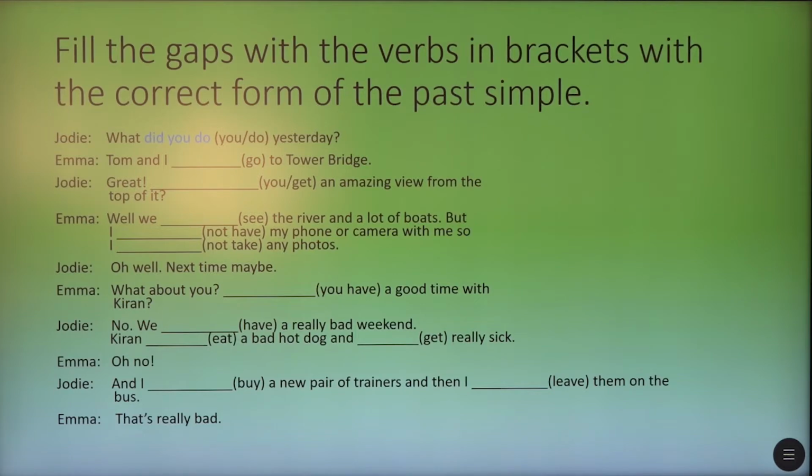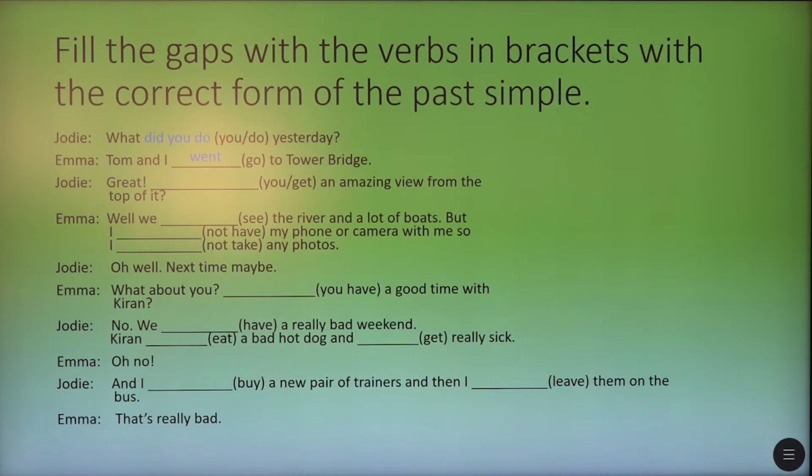Let's have some exercises with the past simple of the irregular verbs. Let's fill the gaps using the verbs in brackets. It's a conversation between Emma and Jody, so let's read the conversation and fill the gaps. What did you do yesterday? Tom and I, it's the verb go, and the verb go in past is went. Tom and I went to Tower